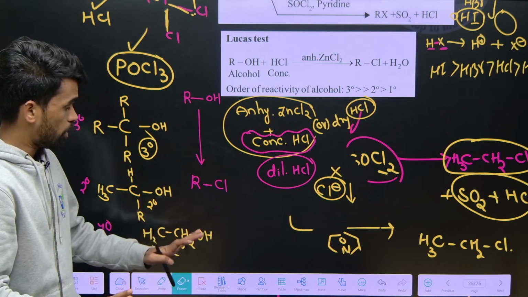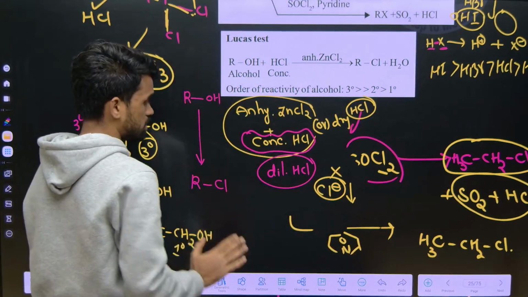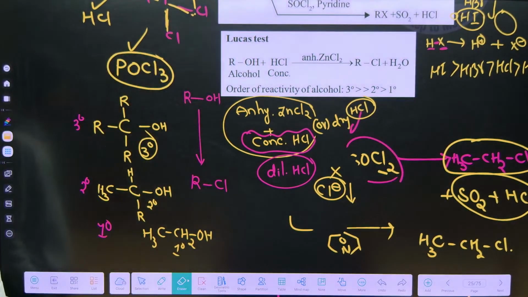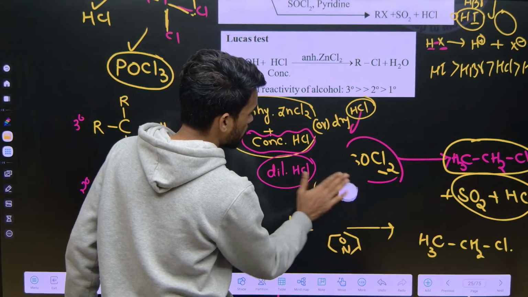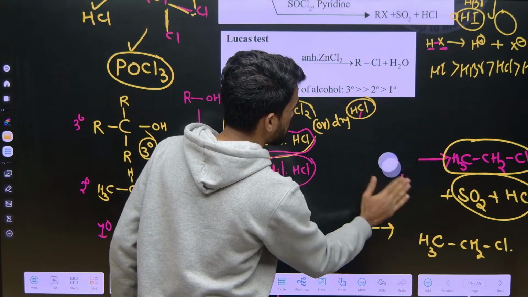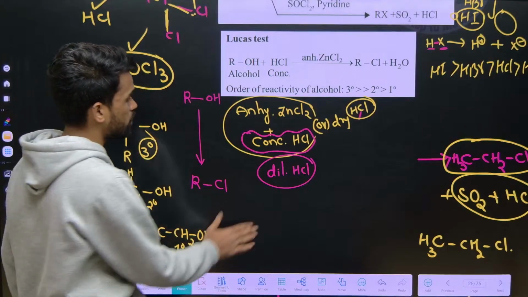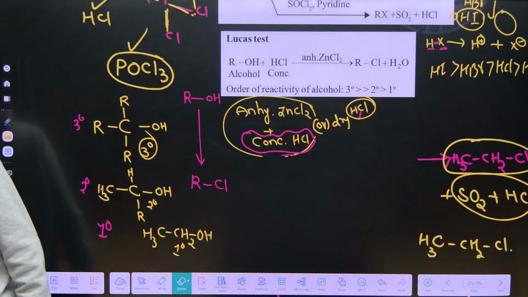But Lucas reagent means what you can remember? Anhydrous ZnCl2 and concentrated HCl. Okay. So chloride ion, if we take dilute one, what happens? It will get solvated and its nucleophilic nature decreases in the aqueous medium. That's why we are preferring concentrated, not a diluted one here. Okay, clear now? Lucas reagent test, right.